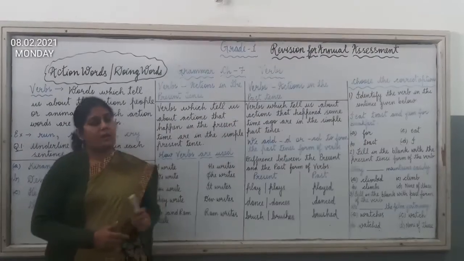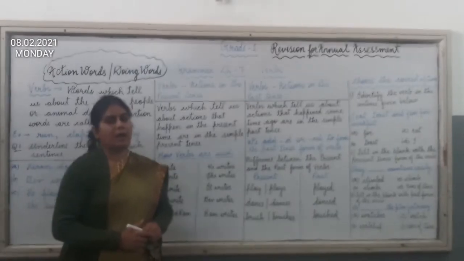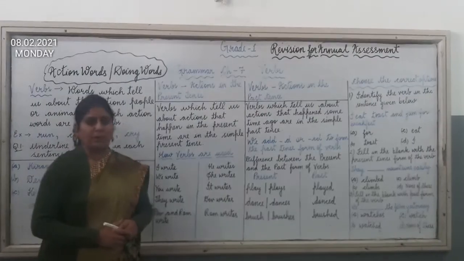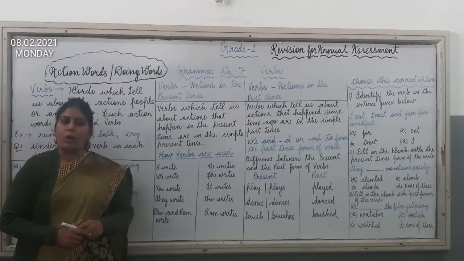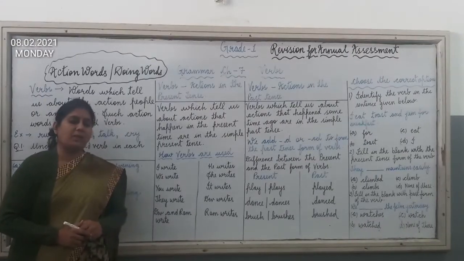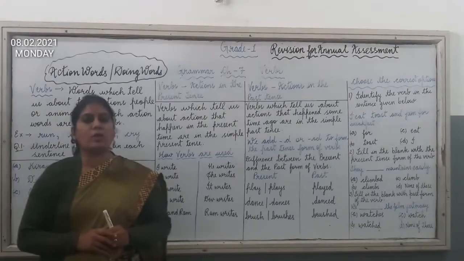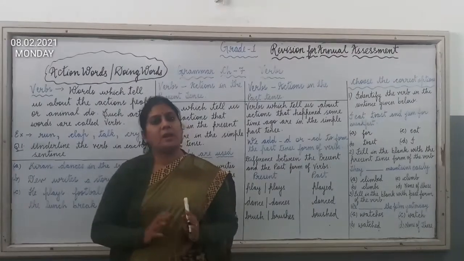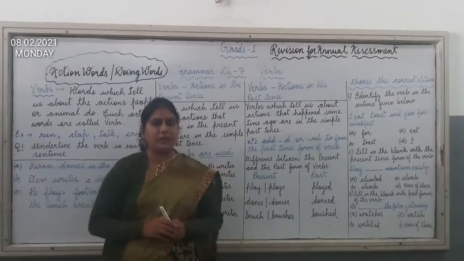So children, understand this chapter very well so that you can answer all the questions which are written on the board. Now children, first I will explain what verbs are. You all are familiar with this word verbs, but can you tell me what verbs are? See, verbs are also called action words, or we can say doing words. Another name for verb is action words, or doing words.